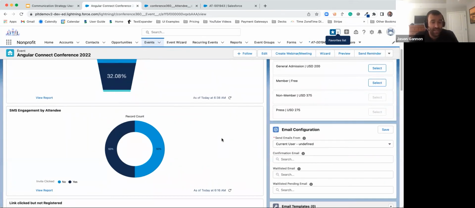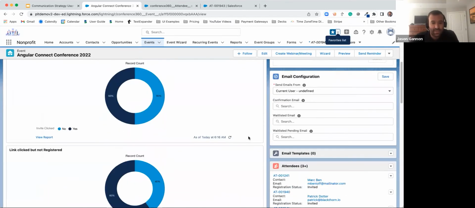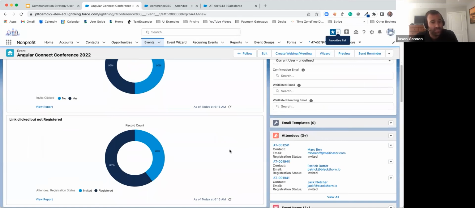We can see that 50% of those people that opened that text message went ahead and clicked. So again, we're showing this is a much more effective way of getting engagement. They're not just opening it, they're actually clicking it. But of those 50% that actually took the time to click, how many people actually went on to register? So down here, we can see of those customers and prospects that clicked through to the registration page, 60% of them went on to register. So again, this is showing that this is an effective way to communicate and engage with our customers and prospects, driving that desired action we want.